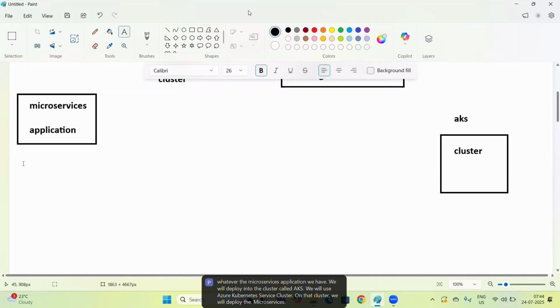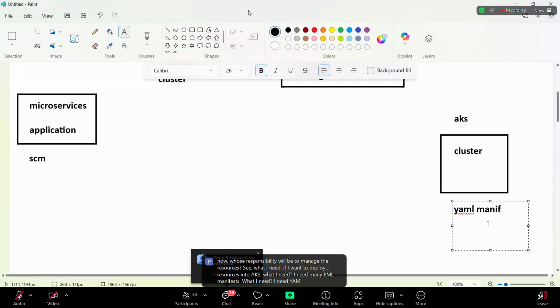microservices. Now let's take an example here. Of course, these microservices will be hosted in one of the source code management systems. And now whose responsibility will it be to manage the resources? See, if I want to deploy resources into AKS, what I need is many YAML manifests. And whose responsibility is it to create these YAML manifests?